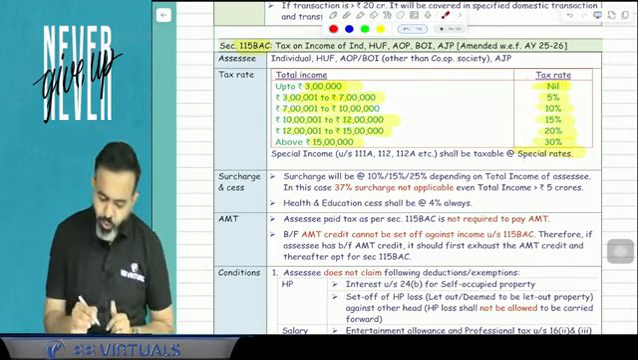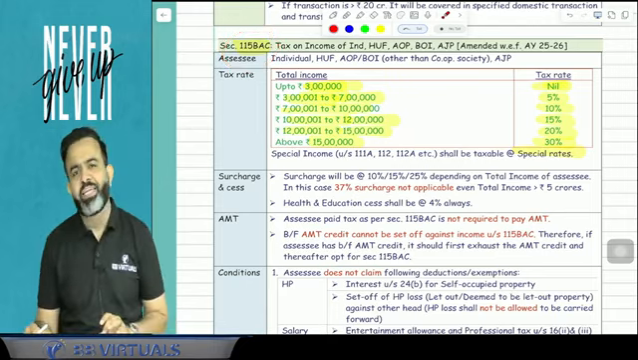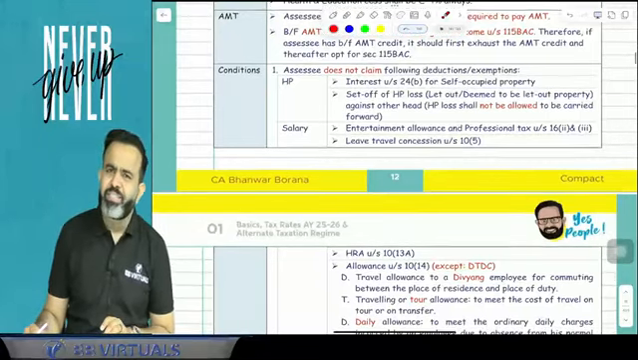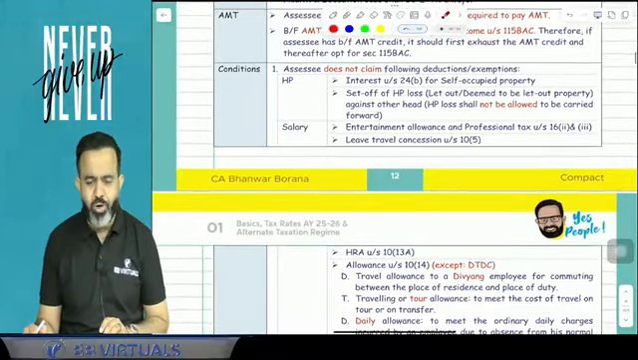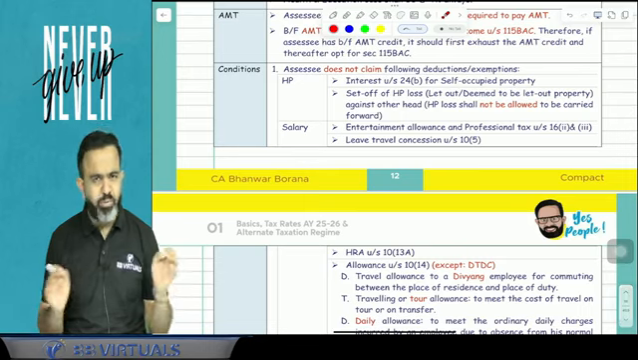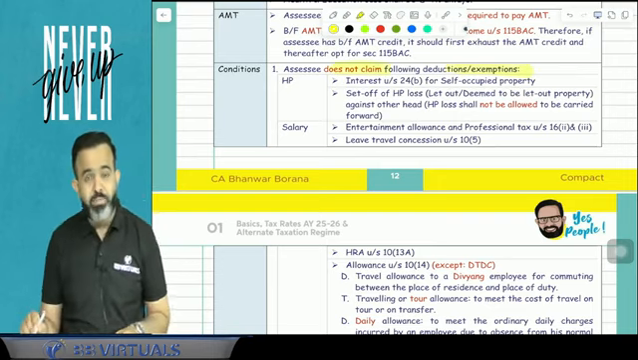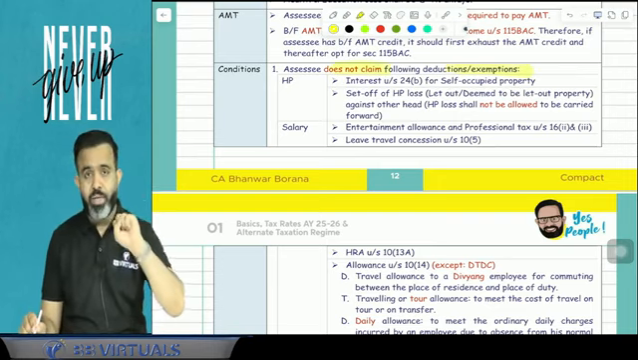But guys, if you want to follow this section now, then you have to sacrifice something. You have to sacrifice some benefit, deduction, exemption and all. What do we have to sacrifice? So first, guys, the assessee does not claim the following deduction or exemption. First is under the head house property.